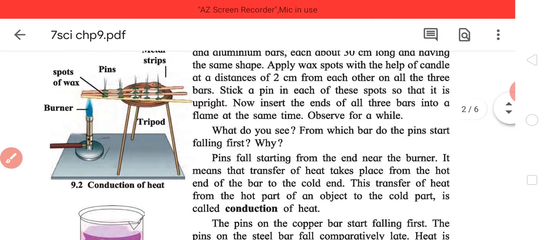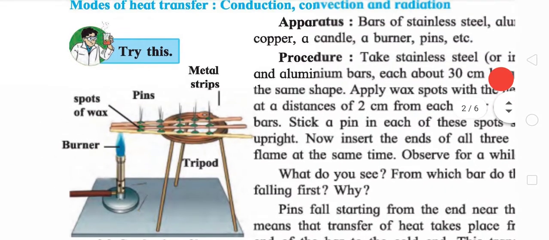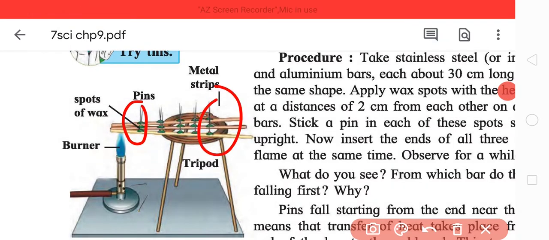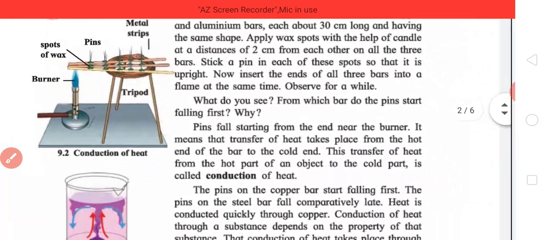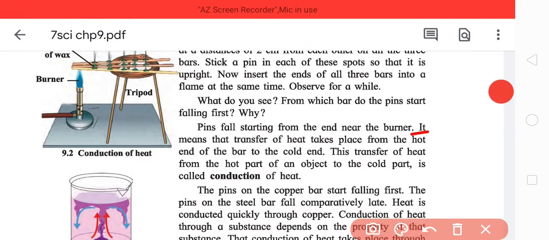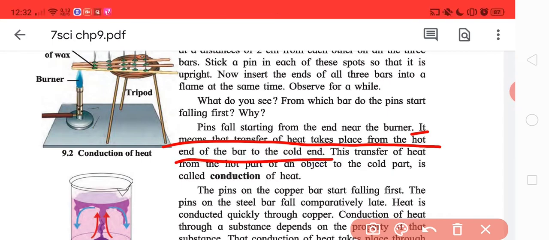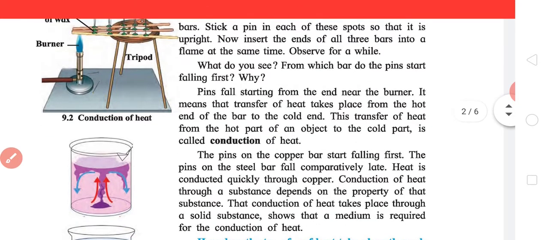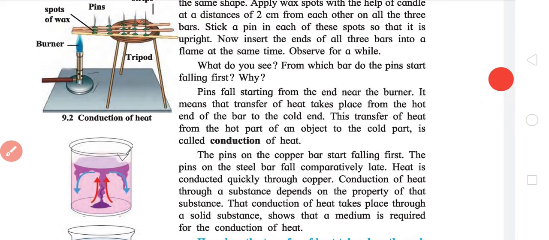This pin is the first to fall and not this one. What we conclude from it is that the transfer of heat takes place from the hot end to the cold end, naturally. So what is it called?